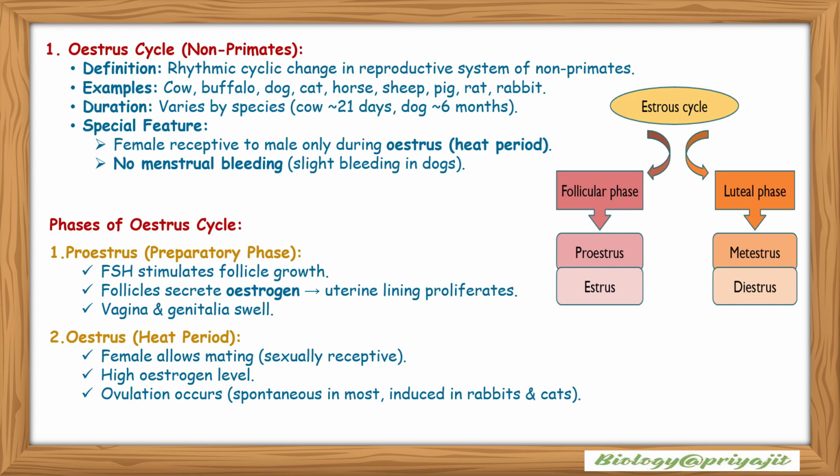Phases of the estrous cycle. Proestrus or preparatory phase. Here FSH stimulates follicle growth and follicles secrete estrogen, so the uterine lining proliferates, and the vagina and genitalia swell. Estrus or heat period. The female then allows mating and is sexually receptive. Here there is a high estrogen level. Ovulation occurs; it is spontaneous in most and it can be induced in rabbits and cats. This is the image showing the estrous cycle, which has a follicular phase and a luteal phase. The follicular phase includes proestrus and estrus, and the luteal phase includes metestrus and diestrus.